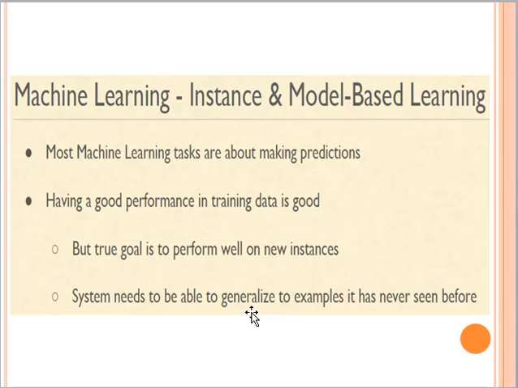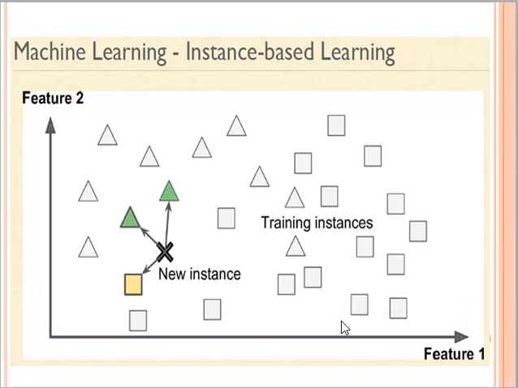The system needs to be able to generalize to examples it has never seen before, right? Generalization here means that I want my system to generalize to new examples, to unseen data, and I want it to give me good performance on the data which the algorithm has not seen before. And if my system can give me good results on unseen data, then I can say that my system is generalizing well on the unknown instances as well.